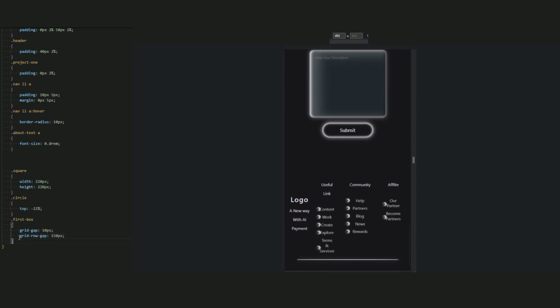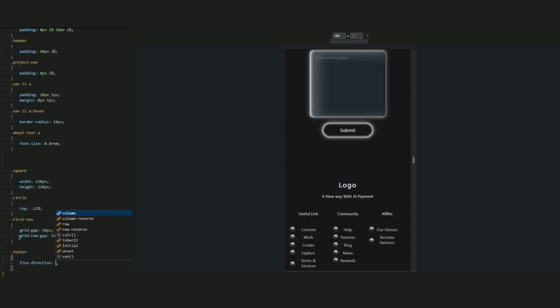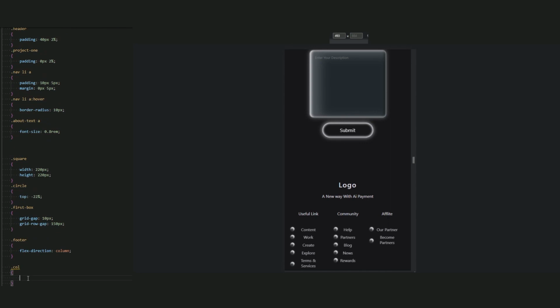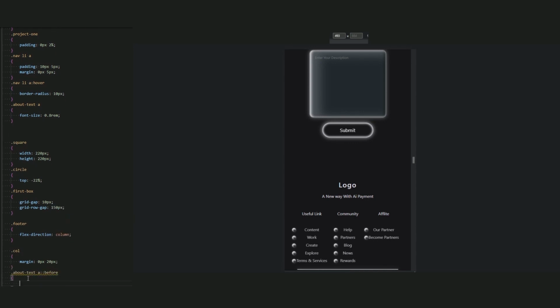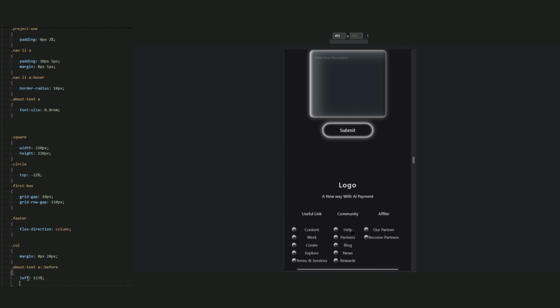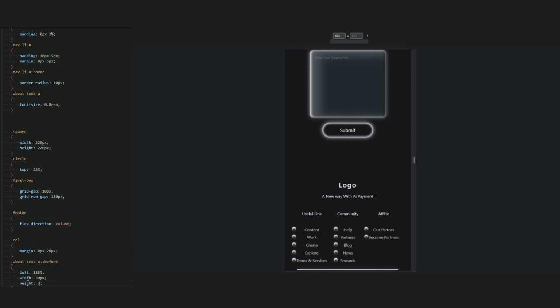Okay, good. Now for the footer, flex direction be column. Yeah, I think it's much better for the footer. Now call it to reduce the margin and be 0 pixel 20 pixel. Now for about text a p, that we have this little square, let's decrease the left a little to 123%, and the width and the height be 30 pixel.